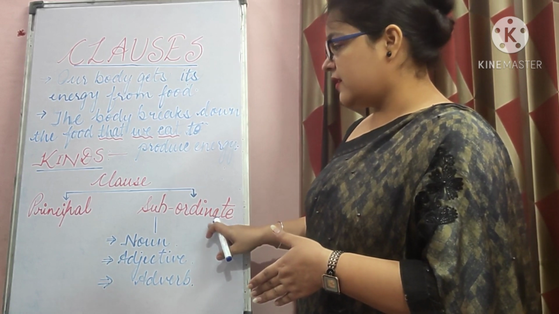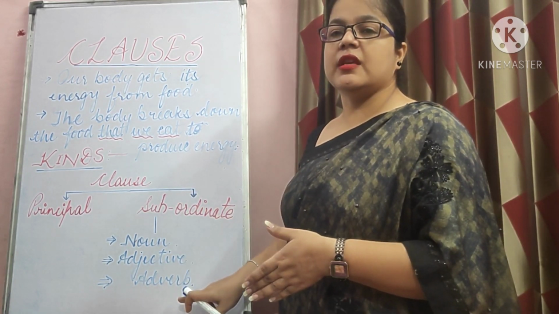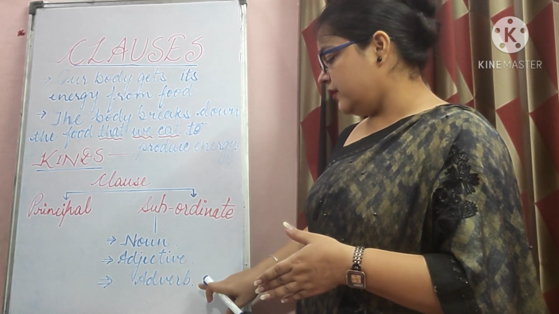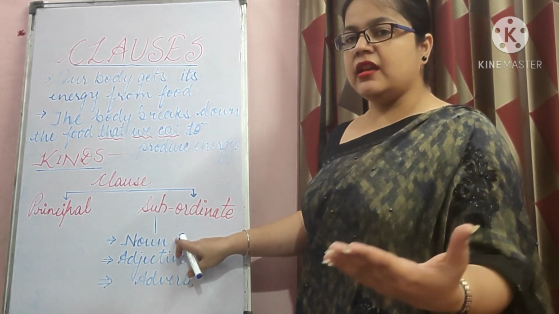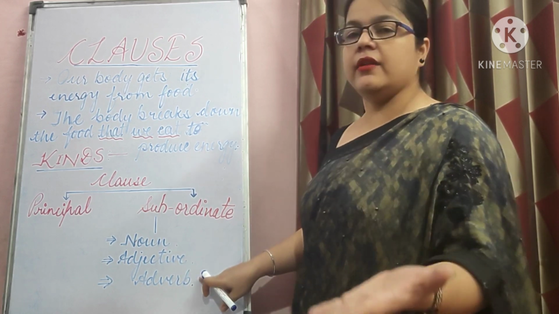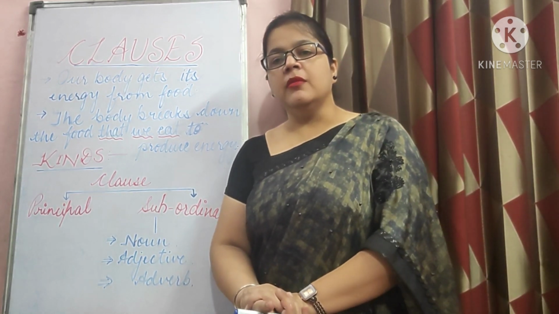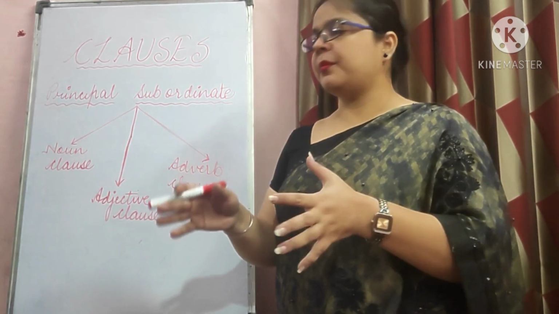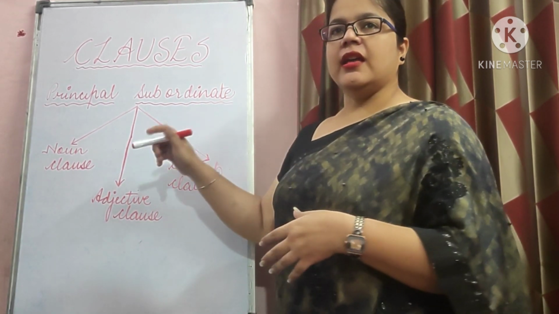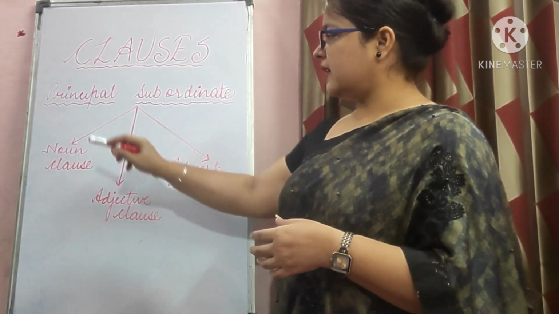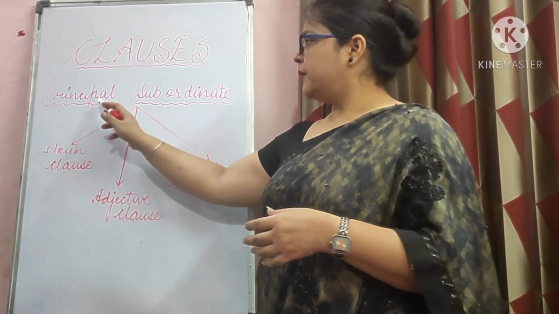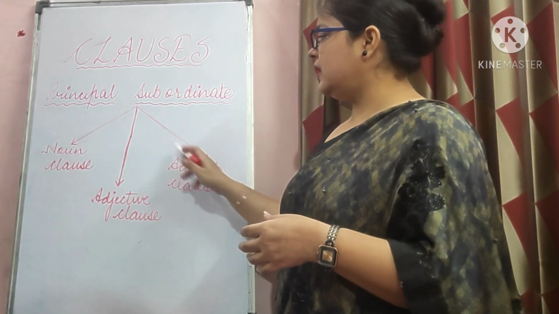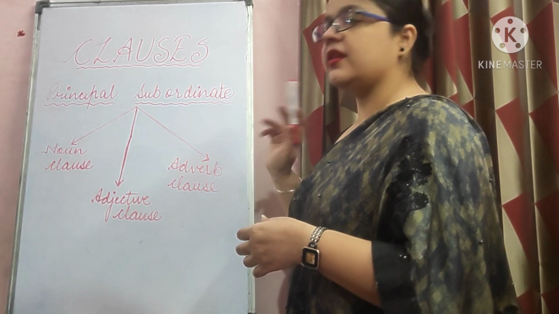Now look at the board. Subordinate clauses also have types, subkinds. Which subkinds? Noun, adjective, adverb. You can just say noun clause, adjective clause or adverb clause. Let me talk about them in detail. Okay children, now let's talk about each subkind of subordinate clause, as you can see in this flow chart that I have drawn here on the board. Principal and subordinate clauses. Then subordinate clauses are divided into three: noun clause, adjective clause, adverb clause.